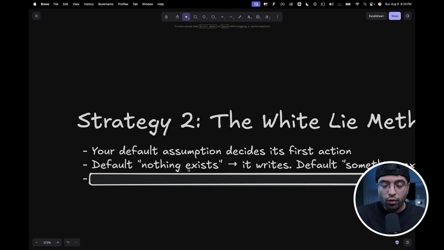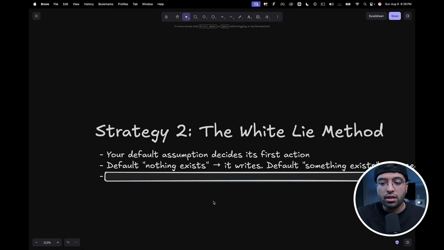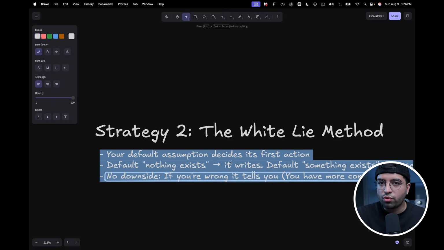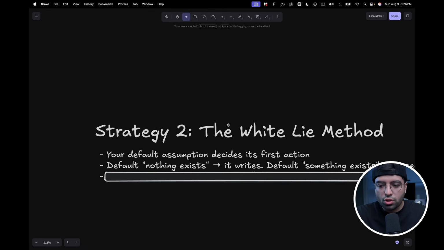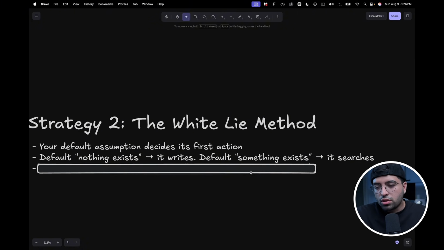So if your default assumption was something like nothing already exists, build this feature, then it's going to create, it's going to write. That's what it's going to do first. But if your default assumption was something already exists, what do you think AI would do first? Search. And that's what we're trying to create here, a way for AI to search through the code base to find potential globalized solutions, right?